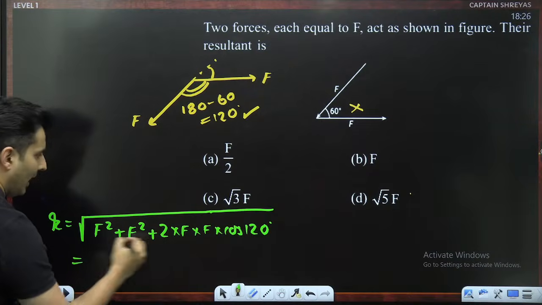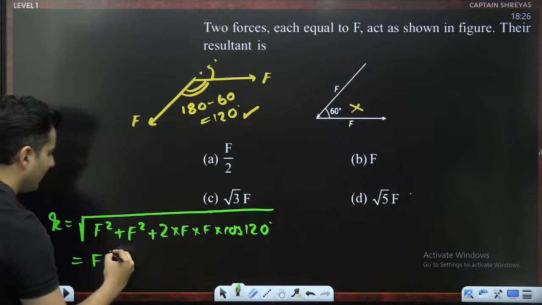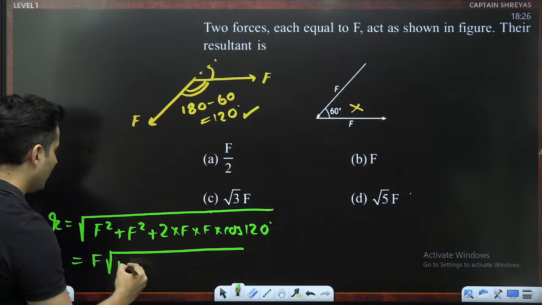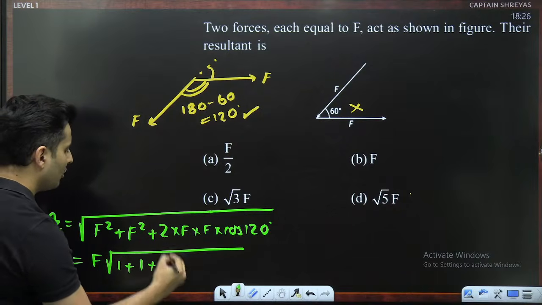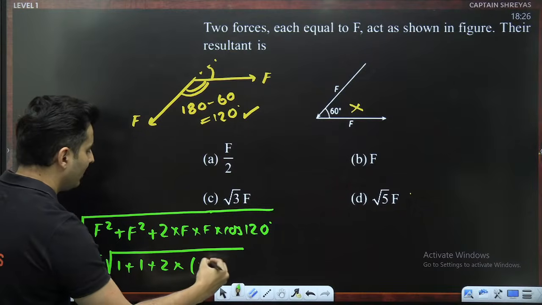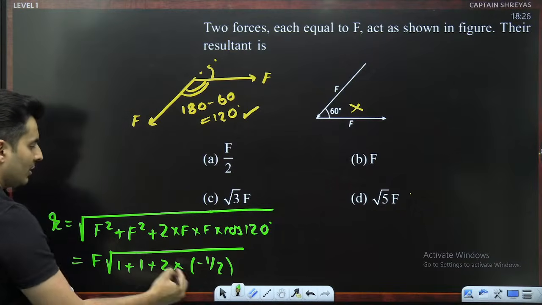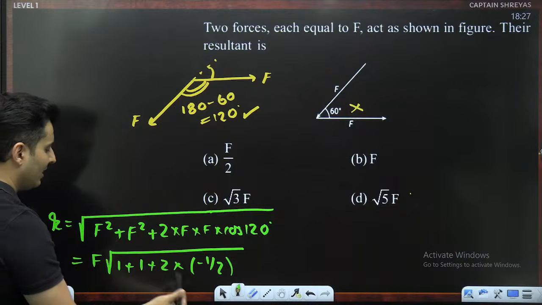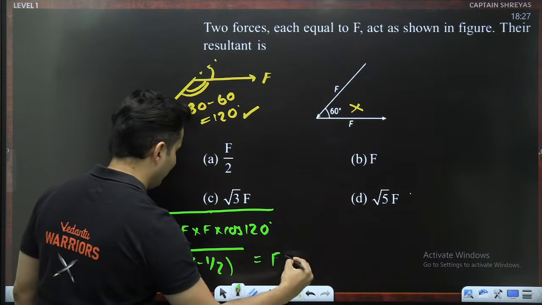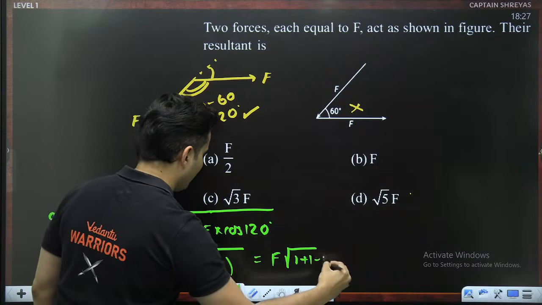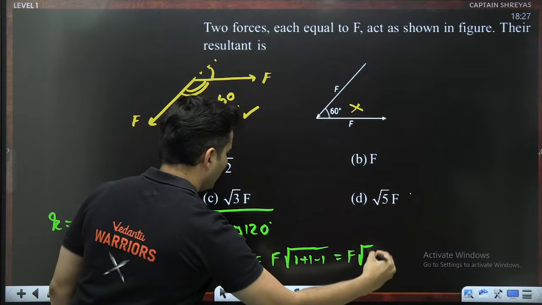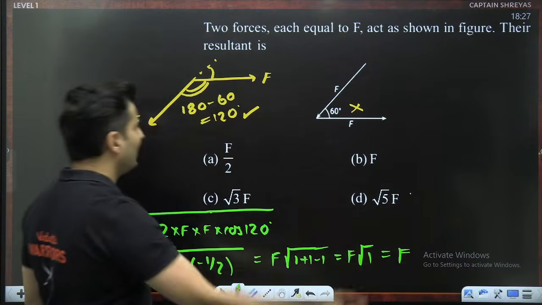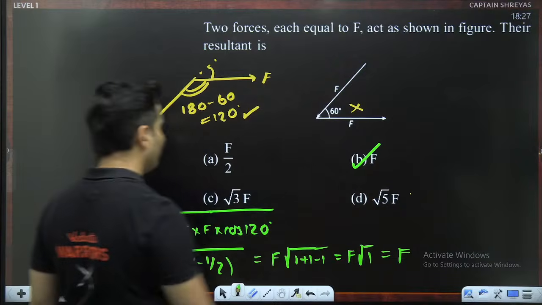Okay. So F is common everywhere, so take it outside the root. 1 is remaining, 1 is remaining, 2 is remaining. Cos of 120 is negative half. 2 cancels, minus 1. 1 plus 1 minus 1 is 1. So it will become F root 1, which is basically F. So hence the answer for this question is F.